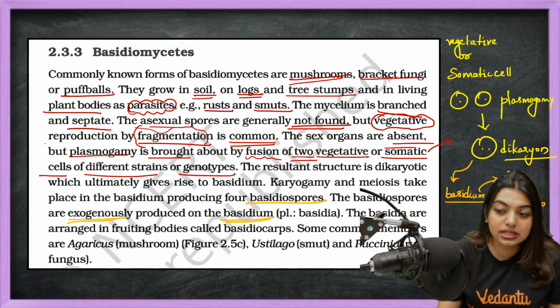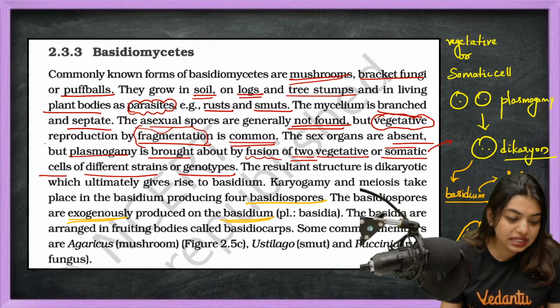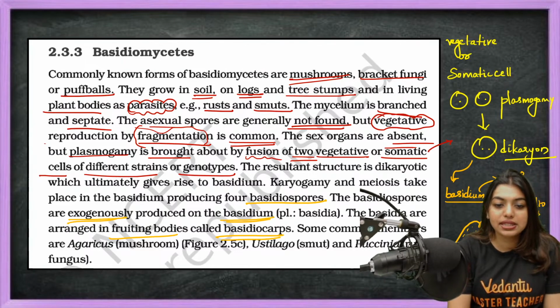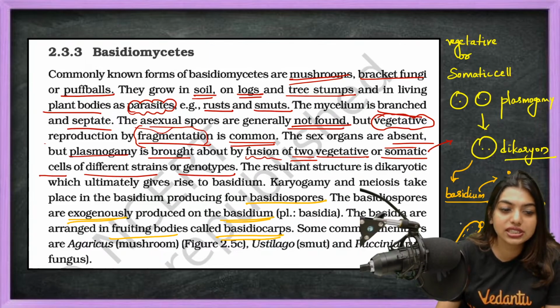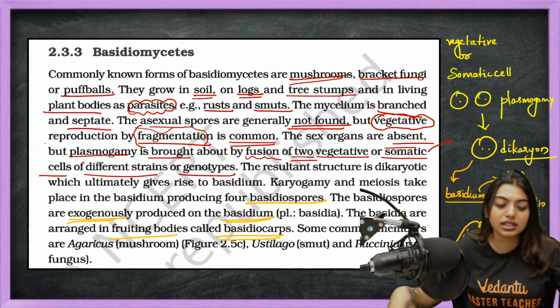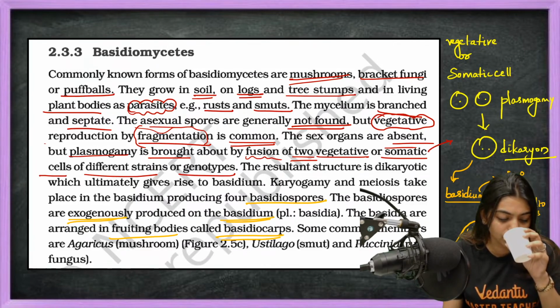The basidiospores are exogenous, produced on the basidium. Let's say this is the basidium. On the top of this structure, they are formed. Got it? Now the basidia are arranged in fruiting bodies called basidiocarp. So whenever the word carp comes, think of it as fruiting bodies. There we saw ascocarp. Here we saw basidiocarp.